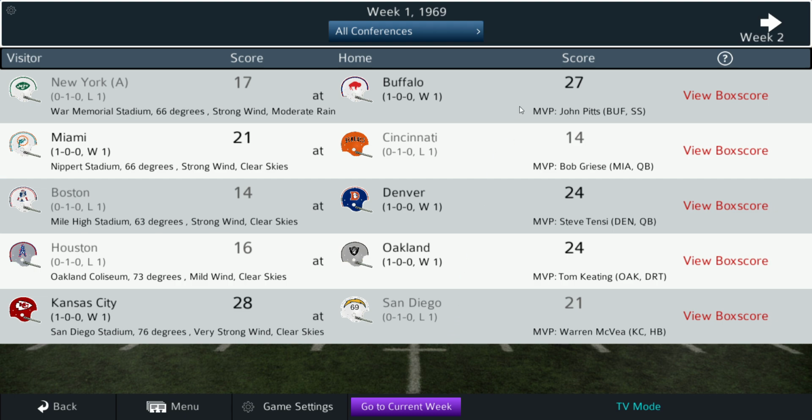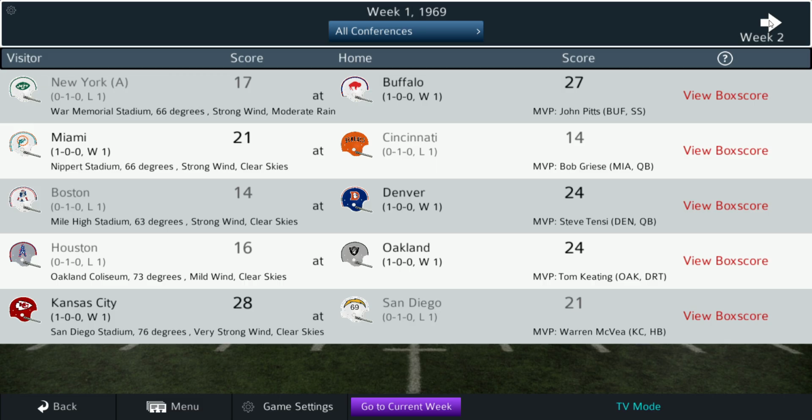And in week 1, we've got the Bills beating the Jets. That's a major upset, I believe, right? Because the Jets were actually in the AFL Championship game in '68. And the Bills get that win, so that's a big one. Miami defeats Cincinnati 21-14. Denver beats Boston 24-14. Oakland, the defending champs in the AFL, they defeat the Houston Oilers 24-16. And the Kansas City Chiefs, who are perennial contenders in the AFL, they open up with a big win in San Diego over the Chargers, 28-21.